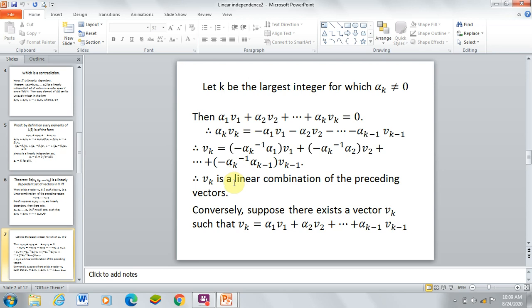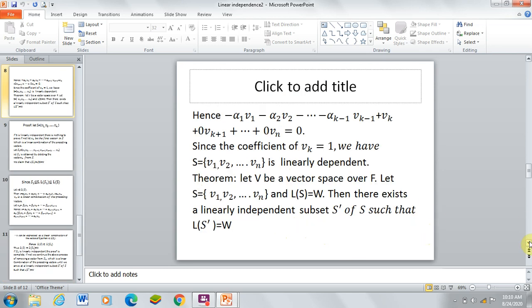Conversely, suppose there exists a vector vk such that vk is a linear combination of the preceding vectors, alpha 1 v1 plus alpha 2 v2 and so on up to alpha k minus 1 vk minus 1.